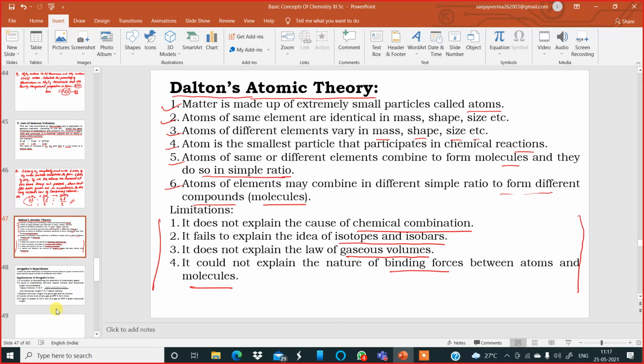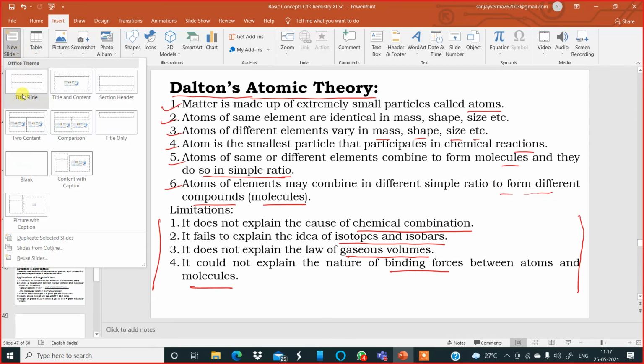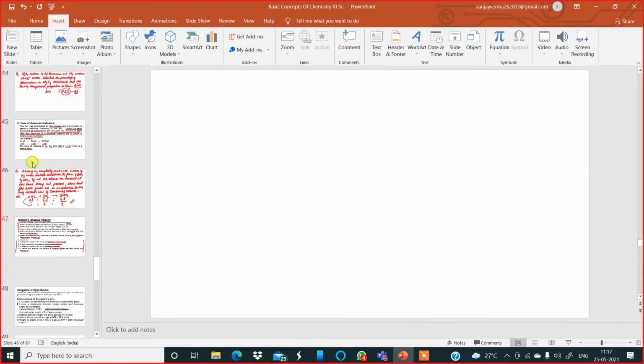I'd request you to go through this Dalton's atomic theory properly. Now it is almost time, so I would like to end my class here, my dear boys. In my next class, I will continue with Avogadro's hypothesis and move further with explaining the equivalent weights and all. Am I clear to all of you? So I will end my class here.